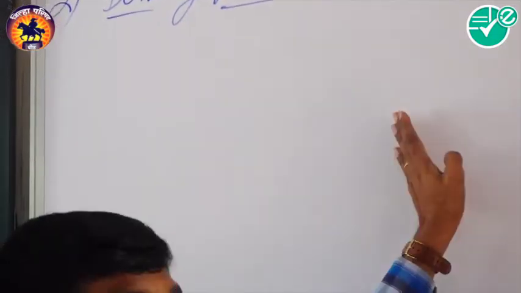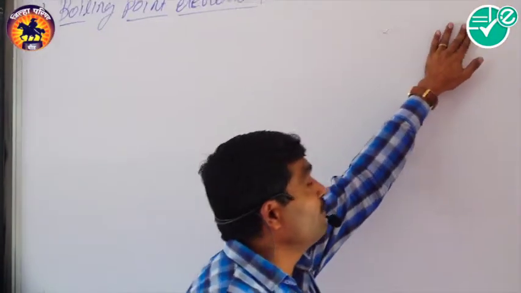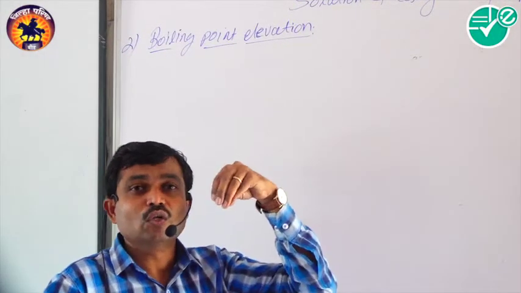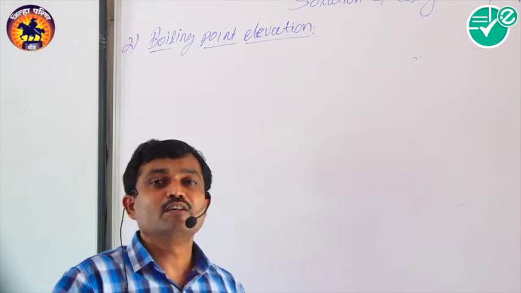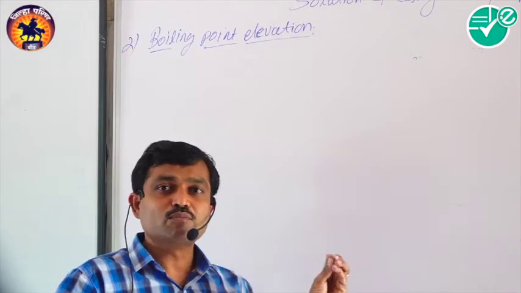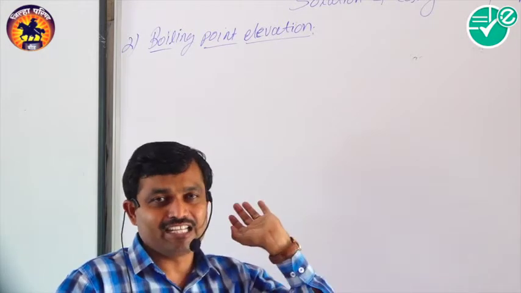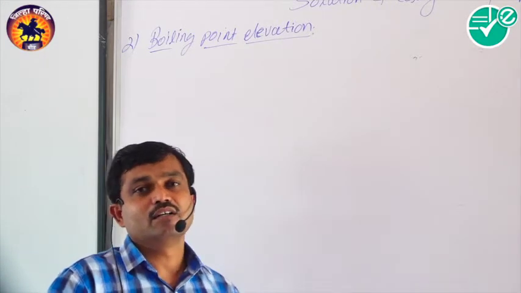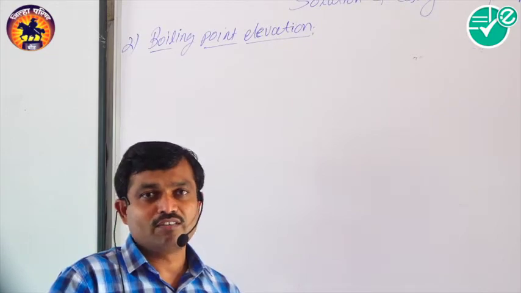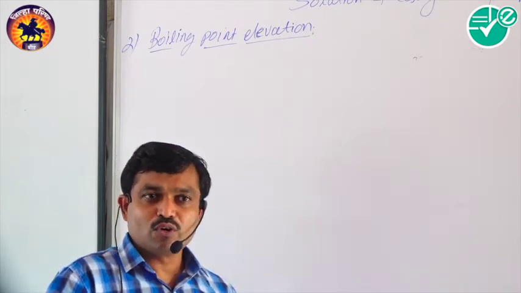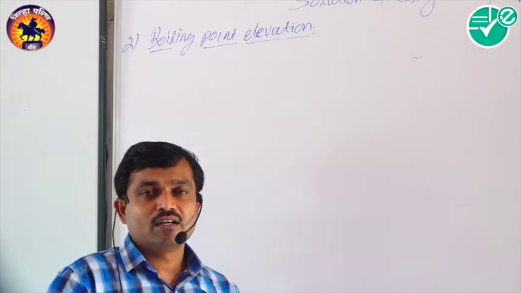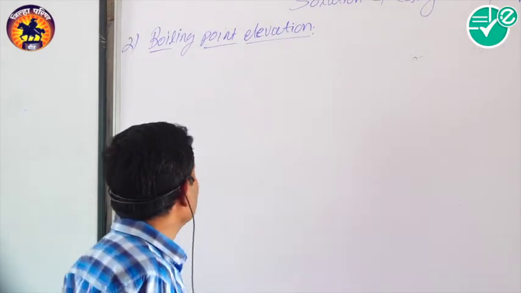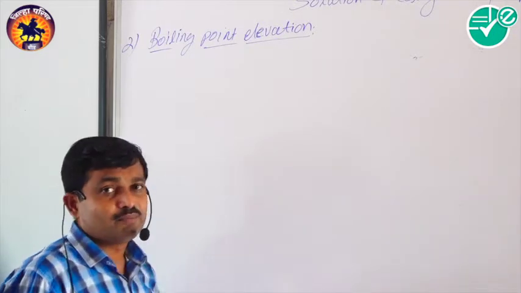So what happens if we make a solution? The vapor pressure of the solution is lowered. The lowering of vapor pressure depends upon the number of solute particles added there. If a large number of particles is added, there is a larger lowering of the vapor pressure. So more and more lowering is observed because of the increasing number of particles. Now here, the boiling point elevation.